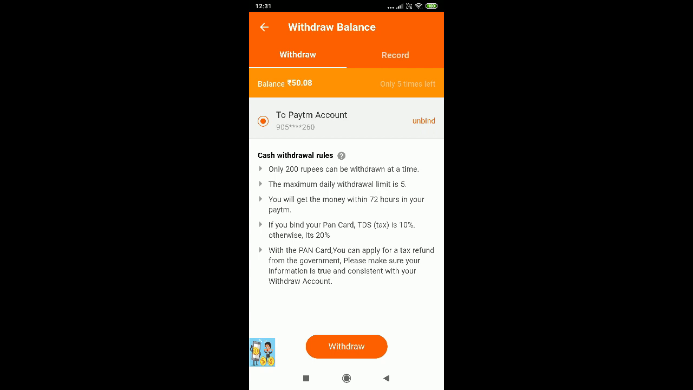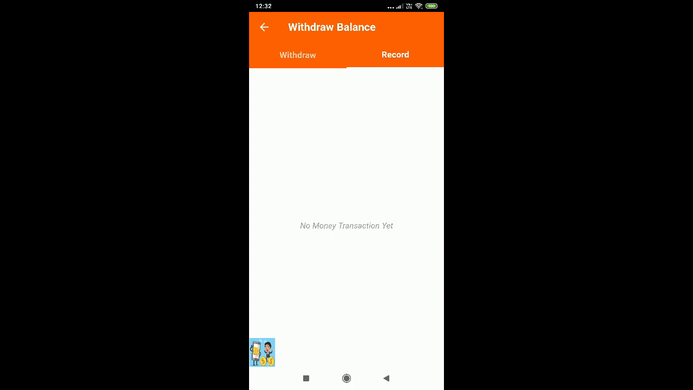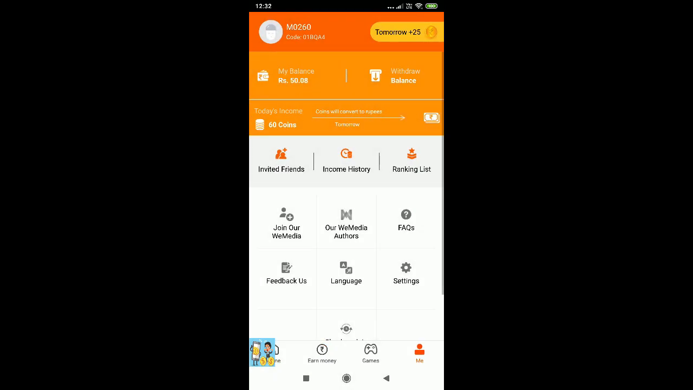If you bind your PAN card, TDS is 10%, otherwise it's 20%. So with the PAN card you can apply for tax refund from the government. Please make sure the information is true and consistent. Let's tap on withdraw. So here it says 200 rupees is the minimum cash out. You can also check your transaction details over here. Let's move on to today's income.